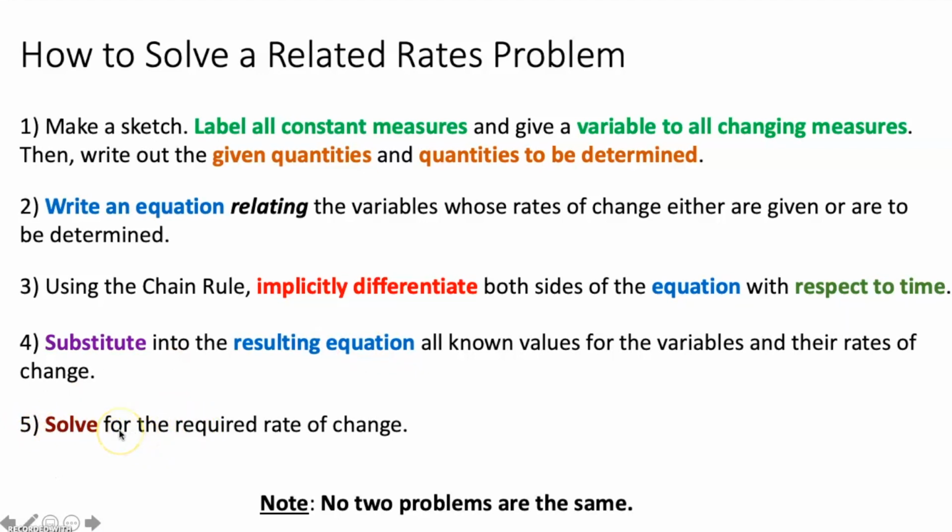You just figure out, am I solving for dV/dt, dr/dt, dx/dt? You will then solve for that specific rate of change. Shoot for the stars. It's example time.